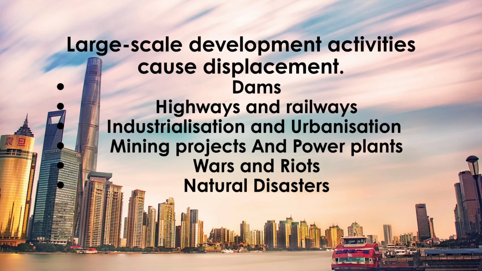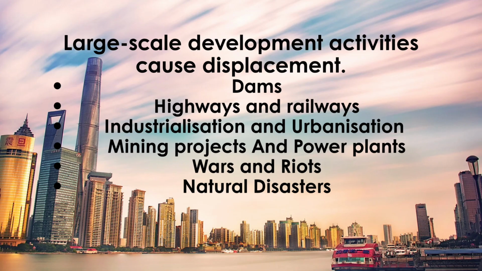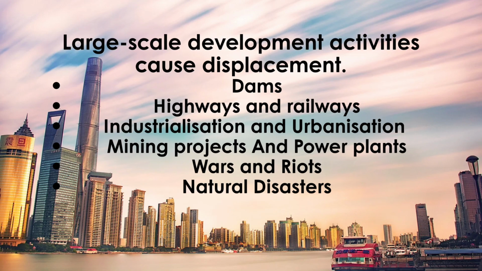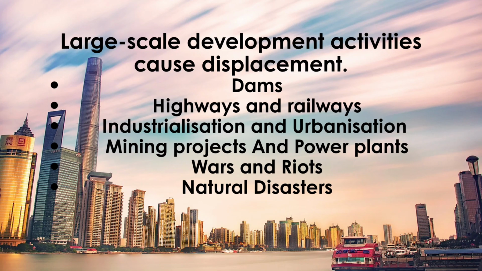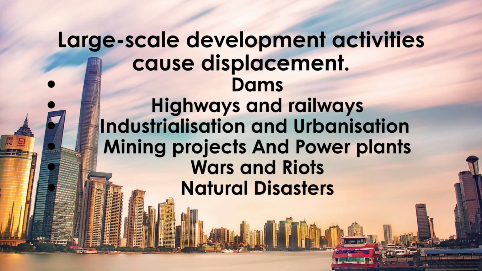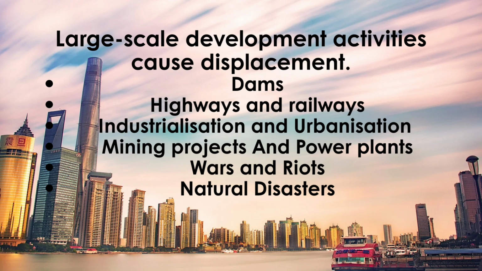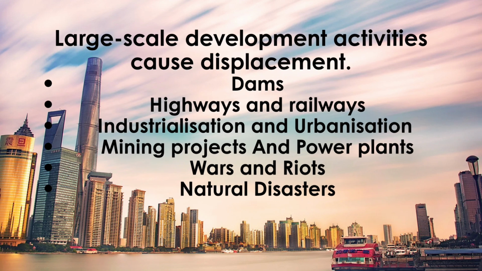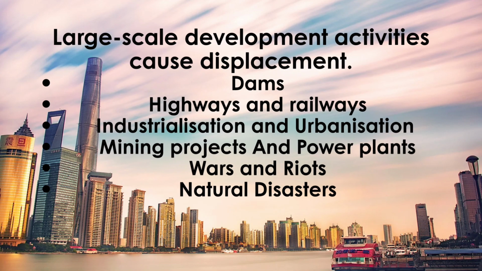Displacement usually happens because of large development projects such as dams, highways, factories, industrialization and urbanization, wars, riots, or natural disasters. Displacement is closely connected with power and authority. Suppose a dam is being built in a rural or tribal area. The government says this project is for national development, but the villagers lose their land, their homes, their traditional occupations. As a result, they are forced to move to cities.